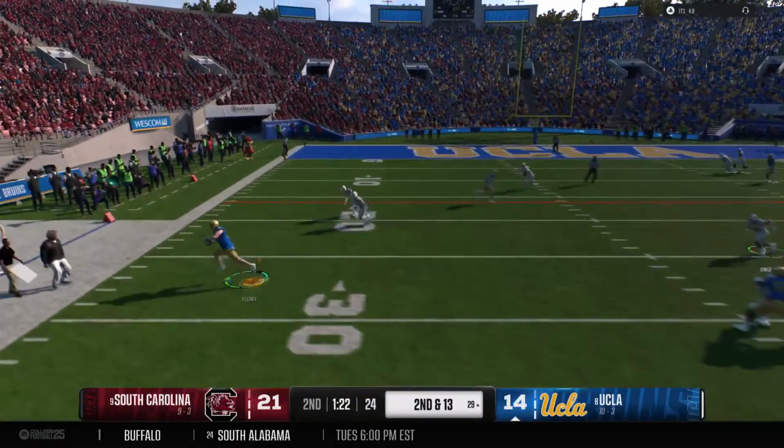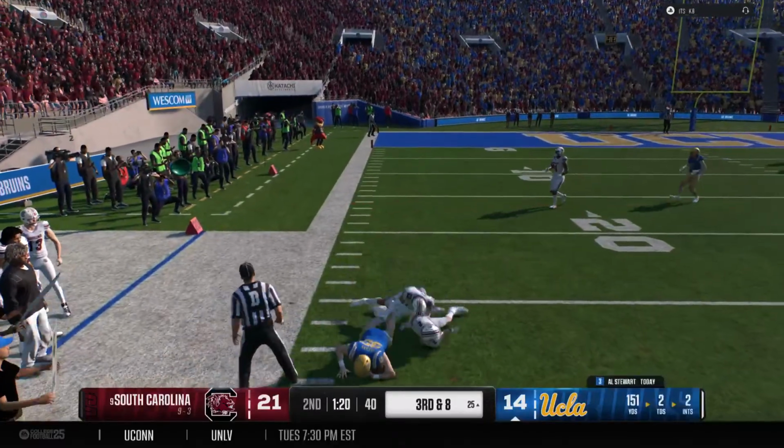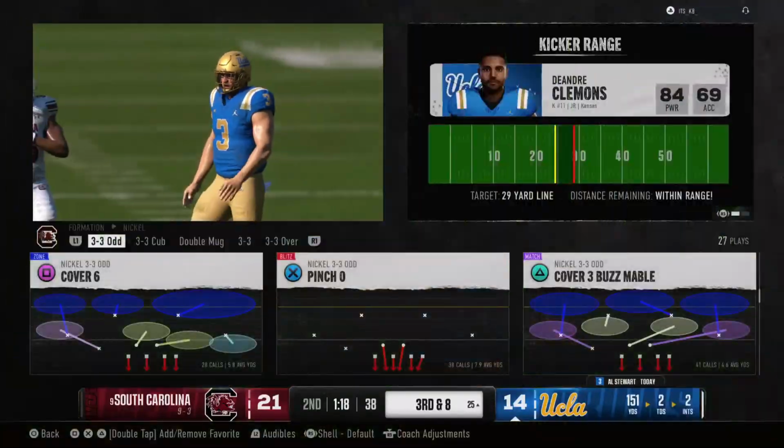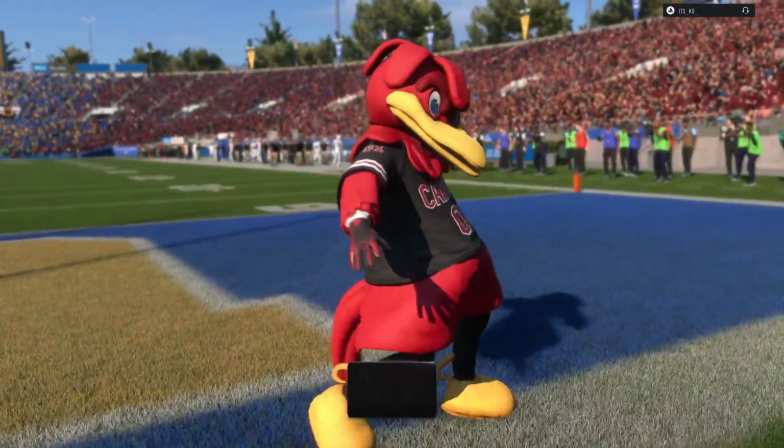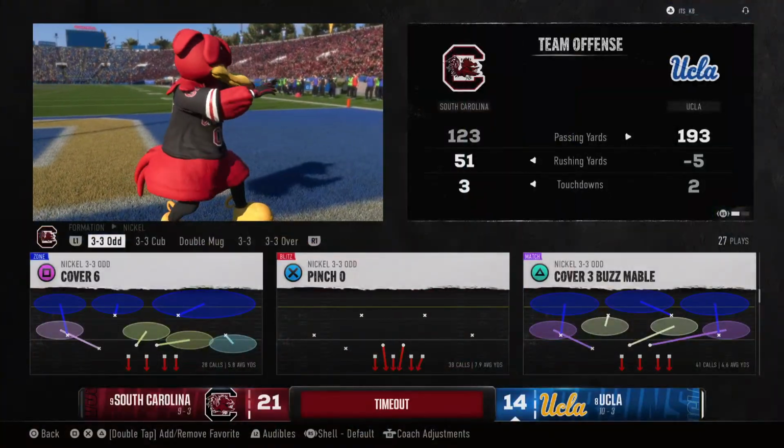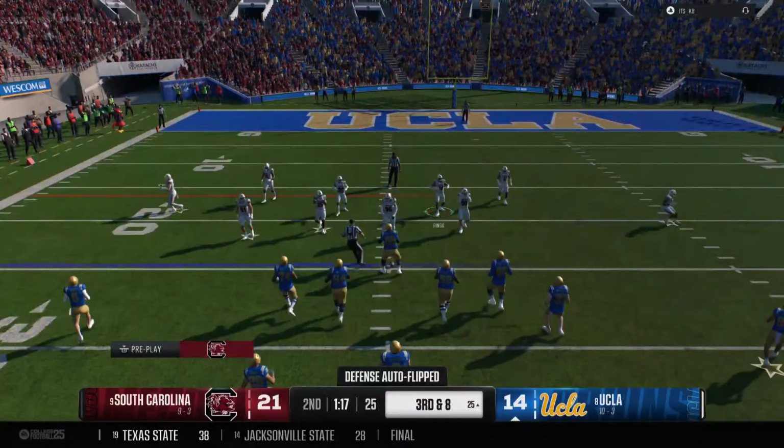He's running out of time here. It's a short completion to the tight end. And they get him down after the completion. And now the defense will call a timeout here to make an adjustment on their side before this crucial play.